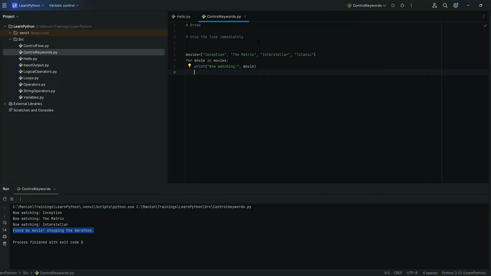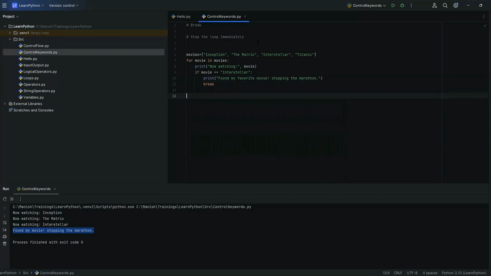Then if movie equals Interstellar, print found my favorite movie, stopping the marathon. Break.